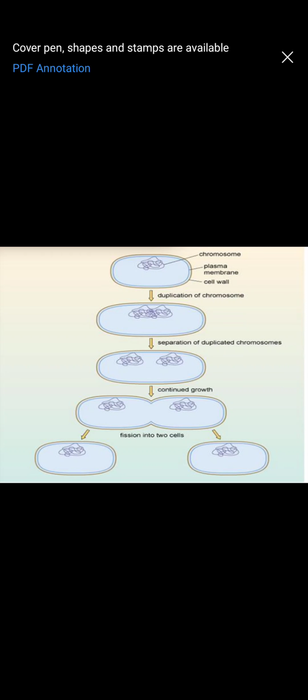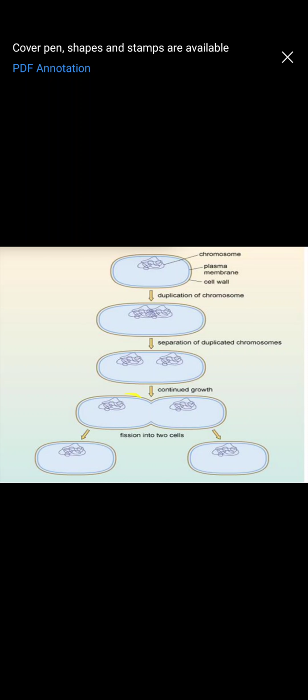Once the DNA has multiplied, one of the DNA strands gets attached to one corner of the plasma membrane, and the other DNA strand is pulled towards the other corner of the bacterial cell and gets attached to the plasma membrane, or cell membrane. Once the two DNAs have moved to the two corners and attached to the plasma membrane, the next step is septum formation.